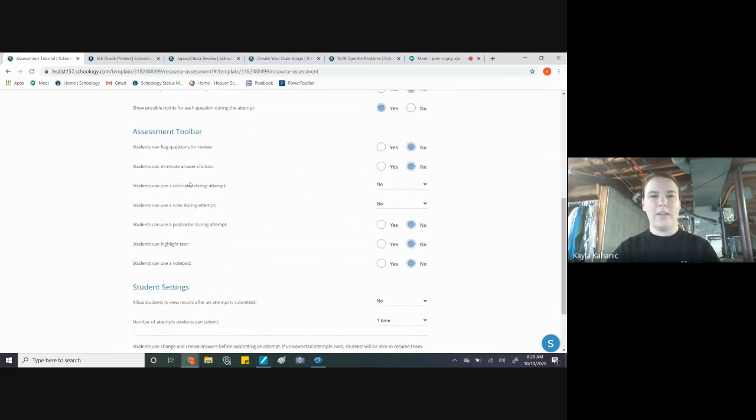This is helpful for students, and it depends on what you want them to do. As a music teacher, I don't really play with any of these, especially like the protractor and things, but that would be useful for math. So calculator, ruler, protractor, do you want them to be able to use any of these things? With the calculator, you can say a basic calculator, or you can do a scientific calculator. It's up to you. For this one, you can have 15 centimeters or 6 inches. Depending on what you are doing.